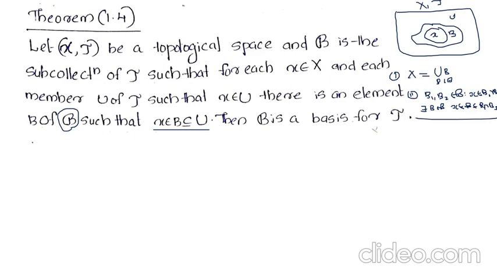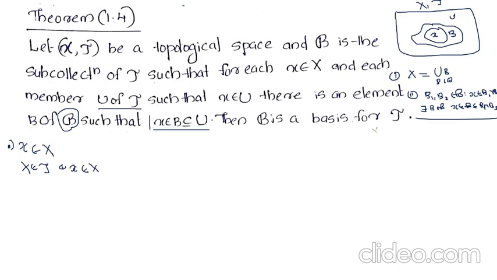For that, we take an element X from X. Let x belong to X. We know that U belongs to tau and x belongs to U, so we can apply this condition.